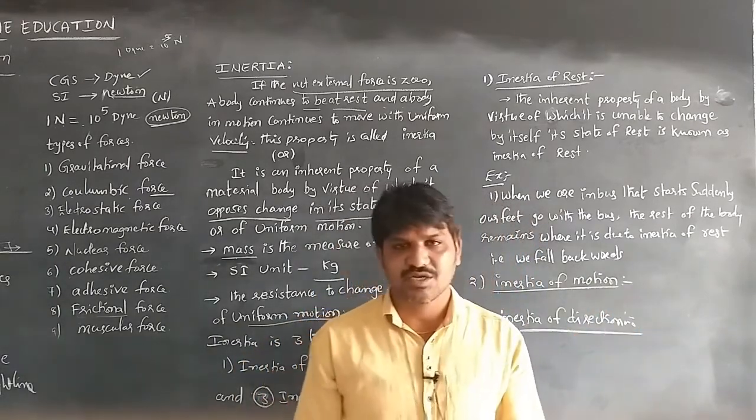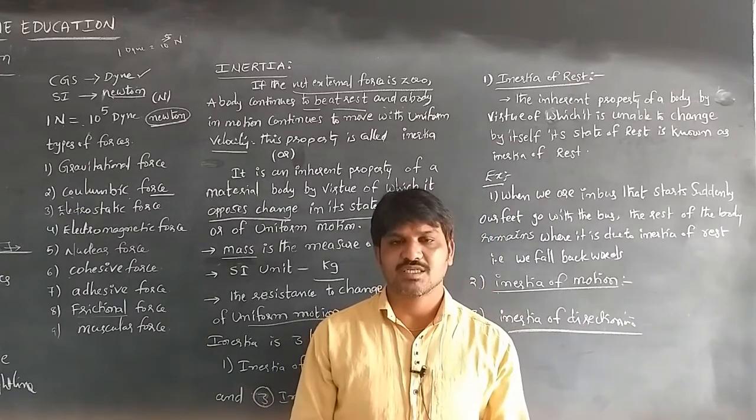This is about inertia and about force. This is Newton's first law of motion.